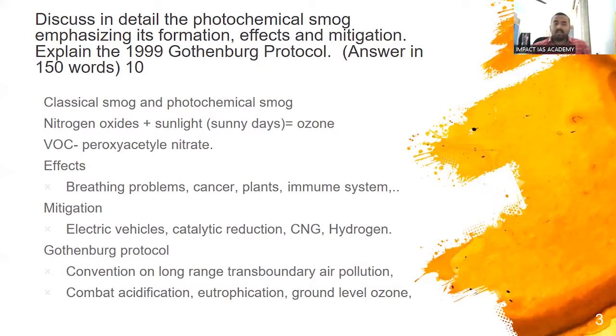Nitrogen oxides and volatile organic compounds are released, especially in internal combustion engines. They react with sunlight and they form secondary pollutants, which are ozone and peroxyl nitrate. Now, ozone is good in the stratosphere, but is bad in the lower troposphere. So what happens when these secondary pollutants are formed? We have cancer, breathing problems, kidney problems, neurological problems when we inhale all this. It also affects the plants, it affects their photosynthesis. So these are some of its effects.